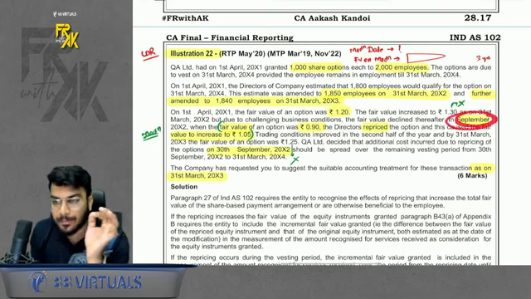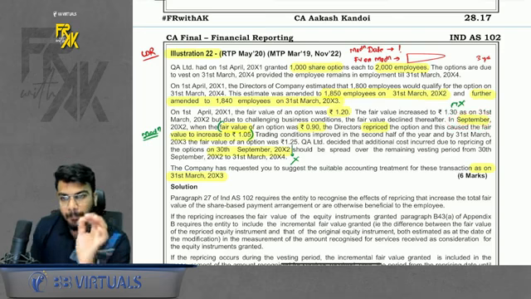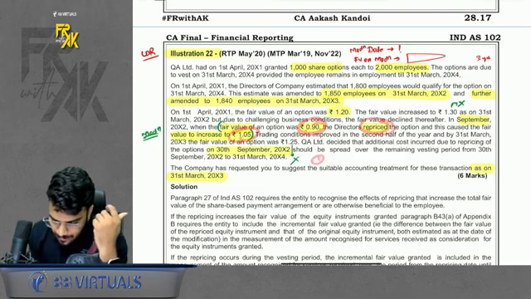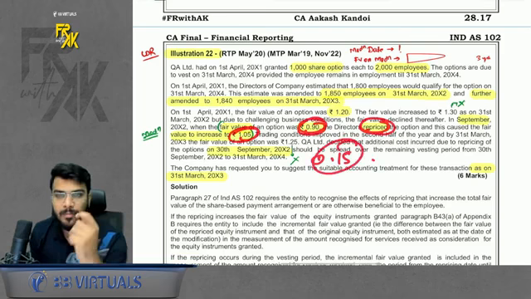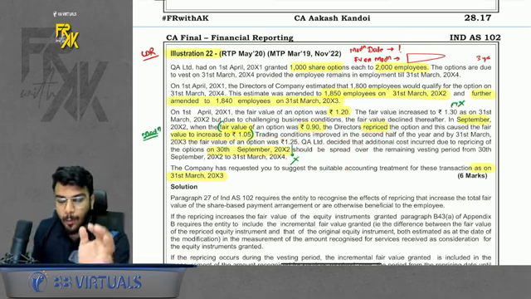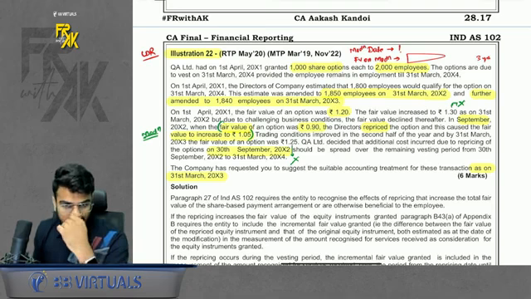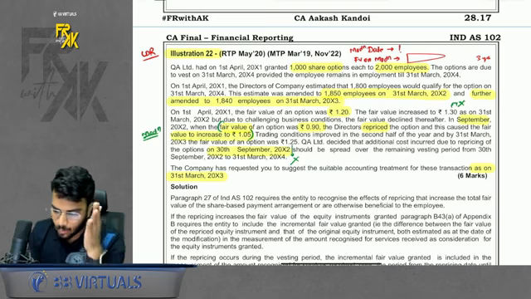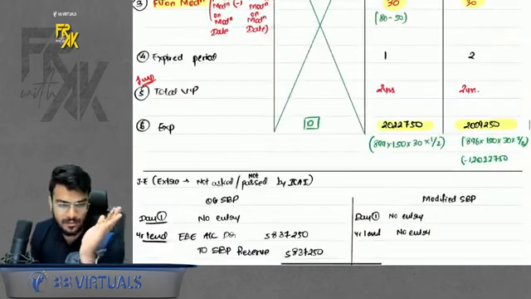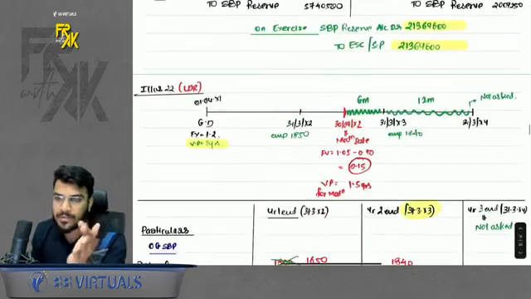Only one line is there. Here you modified in September. 30th September you modified. Before modification value was 0.90. After modification you repriced to 1.05. So you increase the worth by how much? You increase the worth by 0.15 rupees. This is the modification value. And because you modified on 30th September, how much is the vesting period for modification? In totality there were 3 years vesting period. You modified after 1.5 years. So remaining vesting period in modification is only 1.5 years.